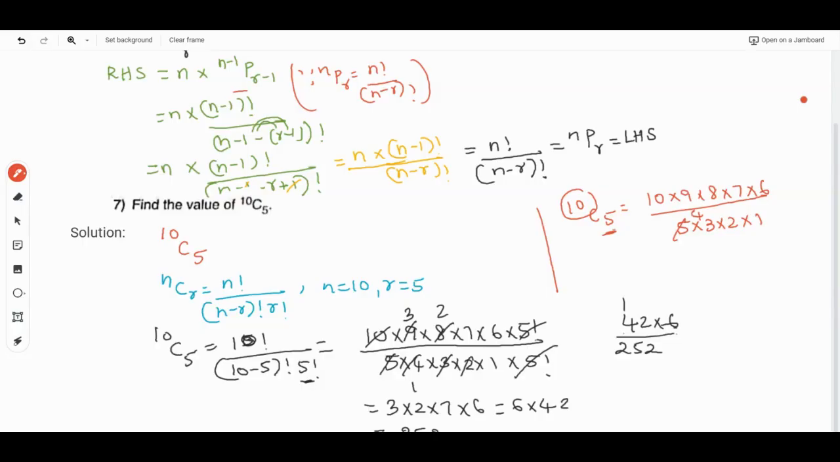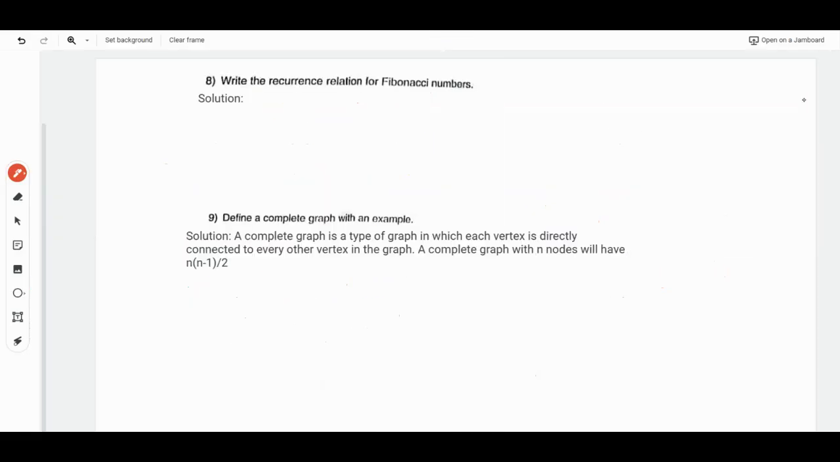Then 5 twos are 10, and 10 gets cancelled. 3 ones are 3, 3 threes are 9. It will be 3 twos are 6, 7 sixes are 42. So again 42 into 6 is 252. Either you can use the formula method, or you can do it directly. Then the next question, number 8.